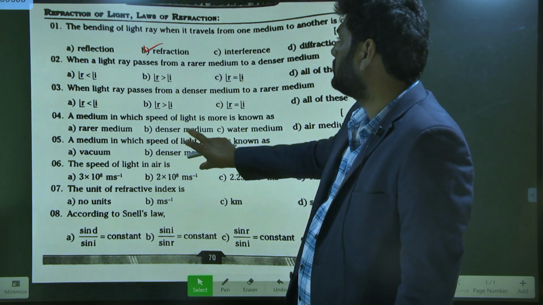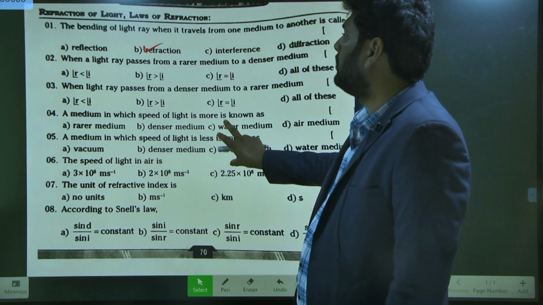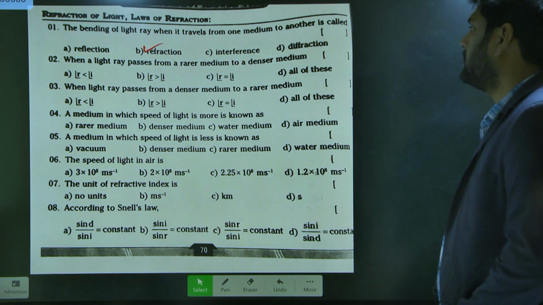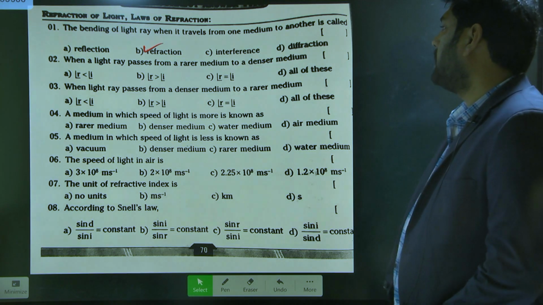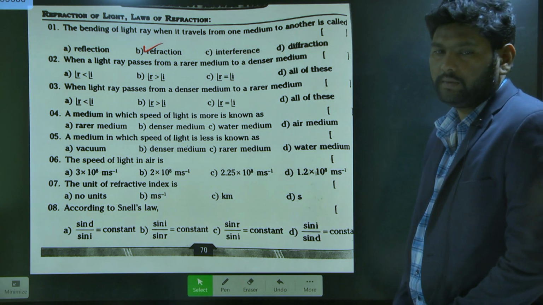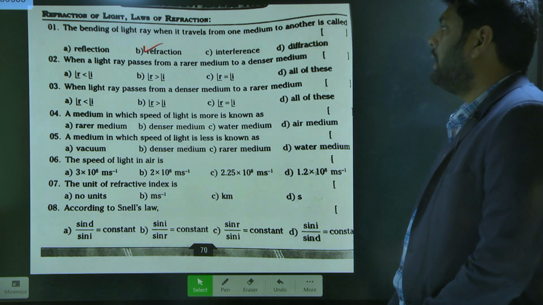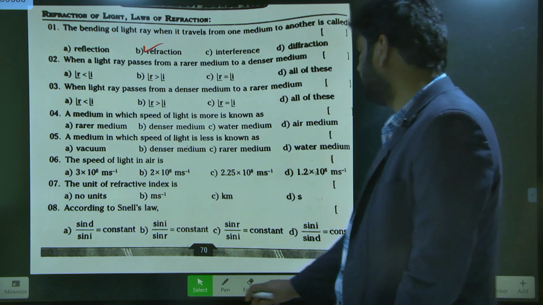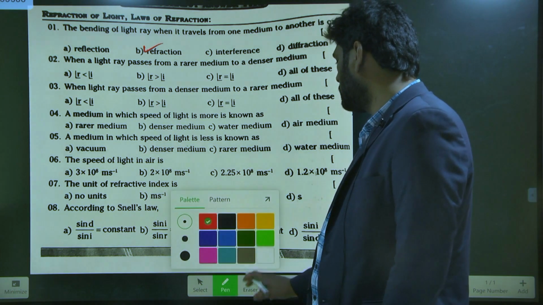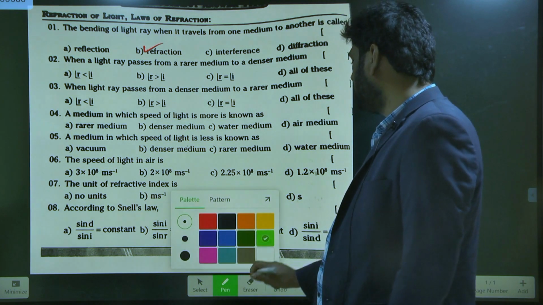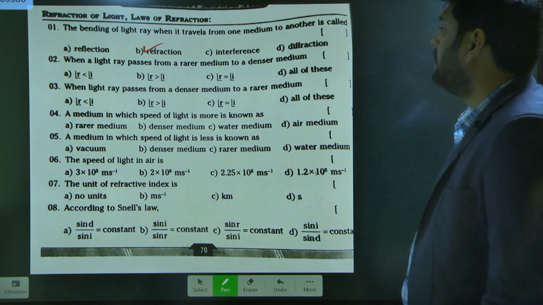Similarly, one more question. When a light ray passes from a rarer medium to a denser medium, they are asking about the relation between the incident angle and the refracted angle.